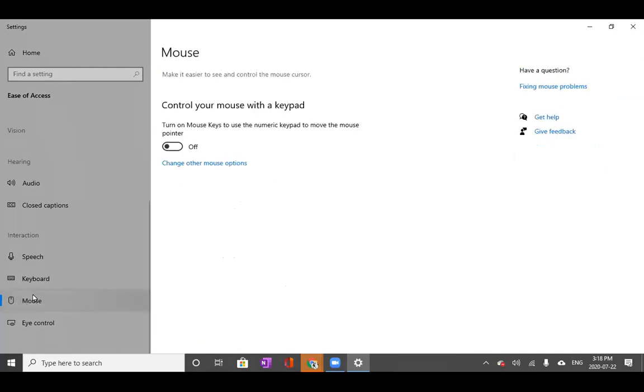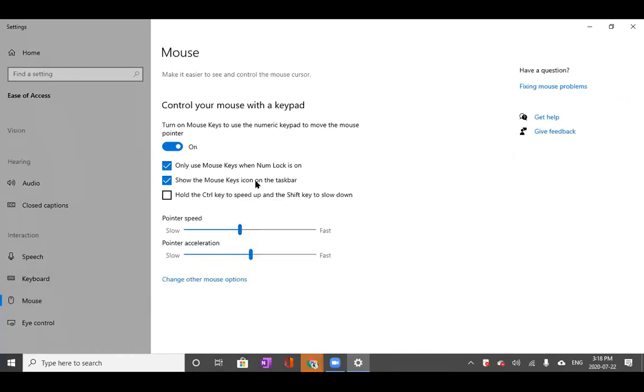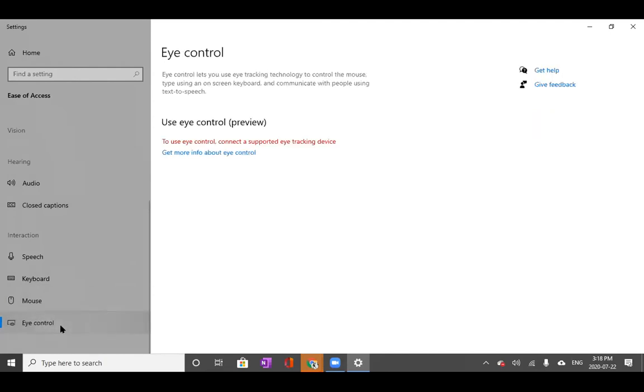So next is mouse. There's this option to control your mouse with your keypad. Basically, you could use your arrow keys to control how your mouse works if you wanted to. You can see all these other options, like only use mouse keys when num lock is on, so it's not always going to be on, but if you turn num lock on, it will work. And you can change the speed at which it moves to make it a bit easier to use, since it's not going to be quite as natural.